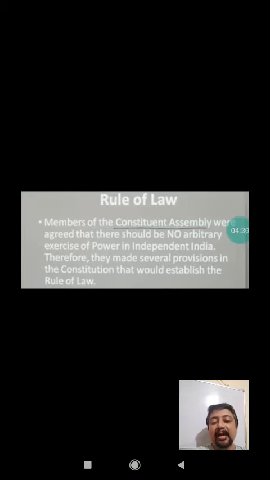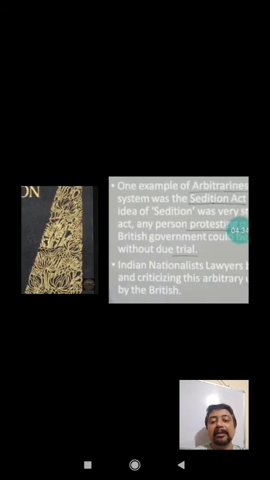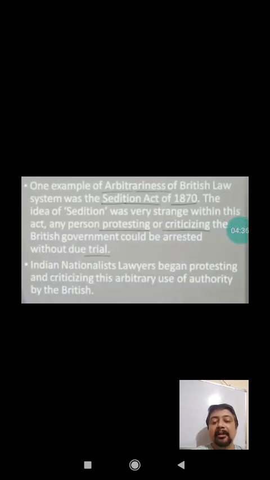For that you have to understand again that Britishers claimed that they were actually the formulators of the rule of law, but the reality was quite different. When the Britishers came here, they imposed many arbitrary rules. Here it is written, one example of arbitrary rule of British law was the Sedition Act of 1870.